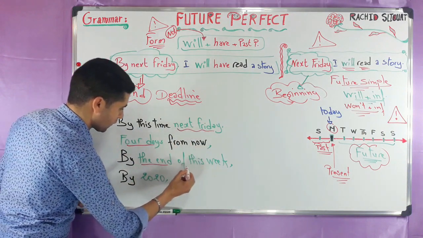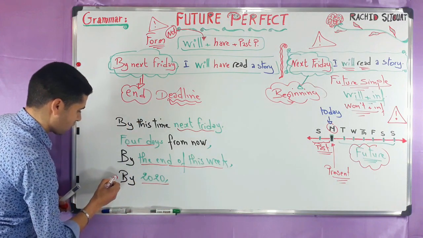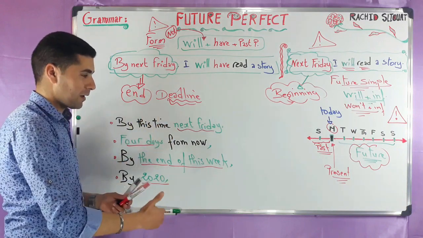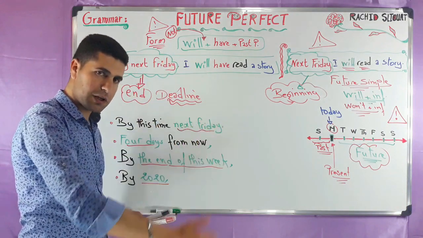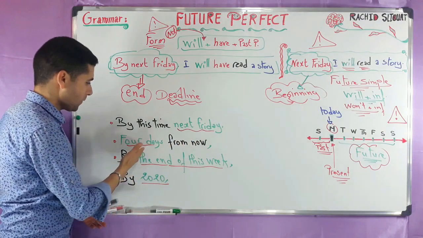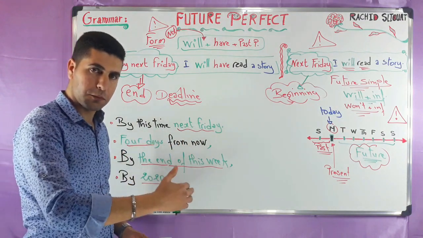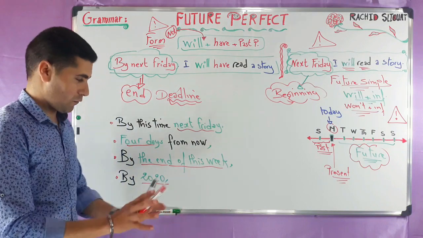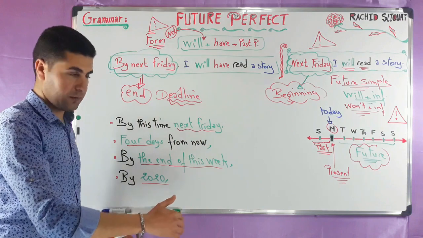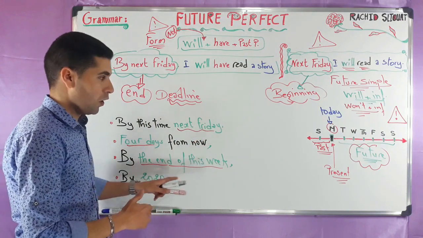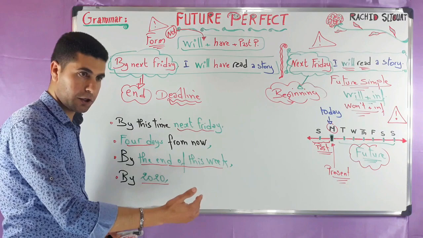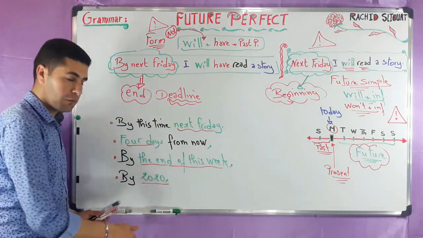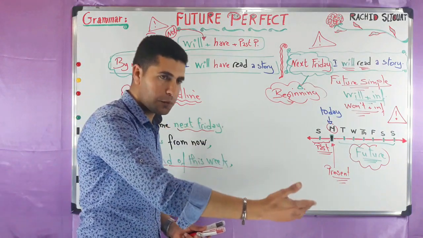You can change them according to the situation. For example, here we can say by this time next Friday, by this time next week, by this time next year, etc. Here, 4 days from now, we can also say, for example, 2 weeks from now, or 1 week from now, etc. Here, by the end of this week, we can say also by the end of this month, by the end of this year, by the end of 2020, etc. By 2020, by 2022, by 2030, etc.